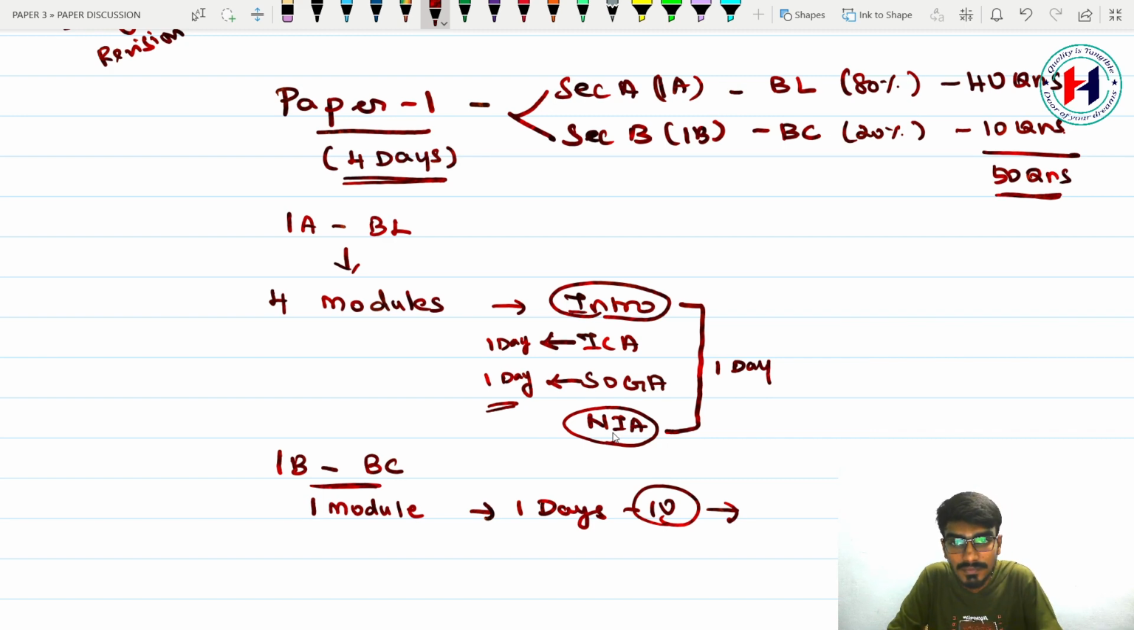Next, this is how your structure of paper 1 will be. These 4 days, you can also split into 2 slots per day. In the morning slot you can study law, and in the afternoon slot you can study financial accounting also. So totally it will become 8 half days.